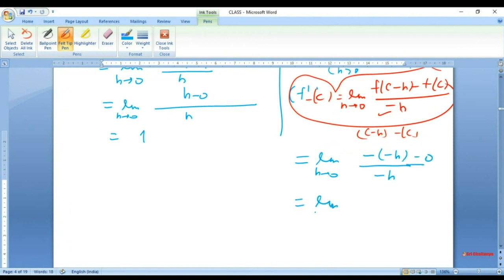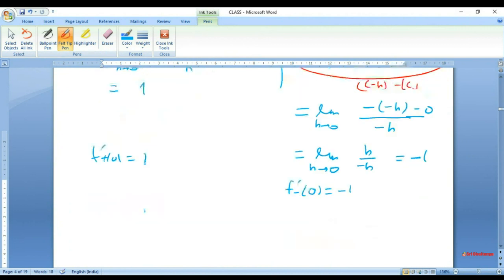So limit h tends to 0, h upon negative of h, equals minus 1. So the left hand derivative of f at 0 equals minus 1, and we already had f prime plus 0 is plus 1. So f prime plus 0 is not equal to f prime minus 0, and so f is not differentiable at the origin, at 0.